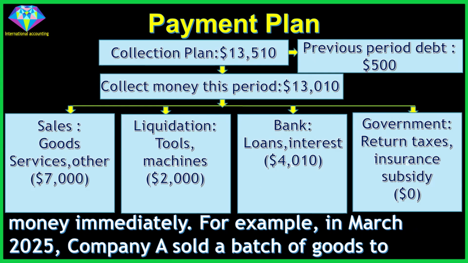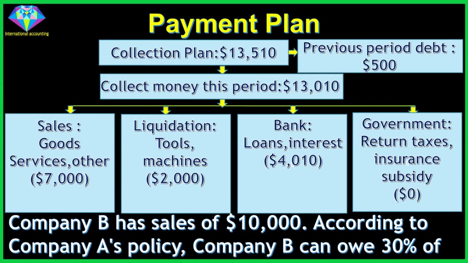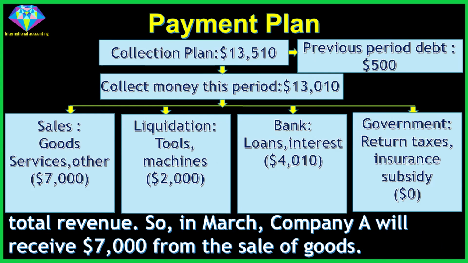For example, in March 2025, Company A sold a batch of goods to Company B with sales of $10,000. According to Company A's policy, Company B can owe 30% of total revenue.